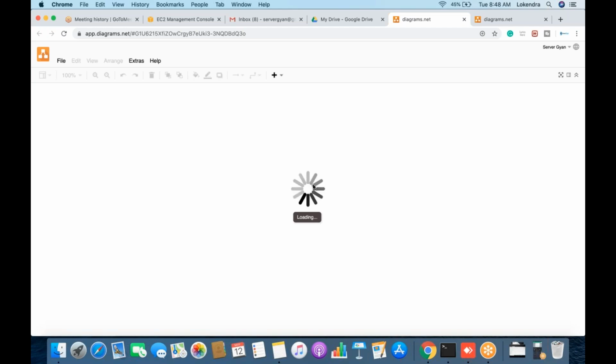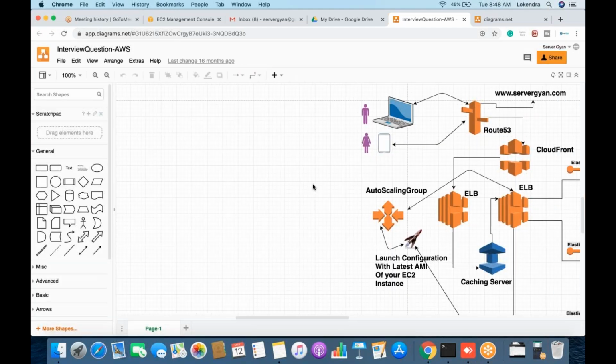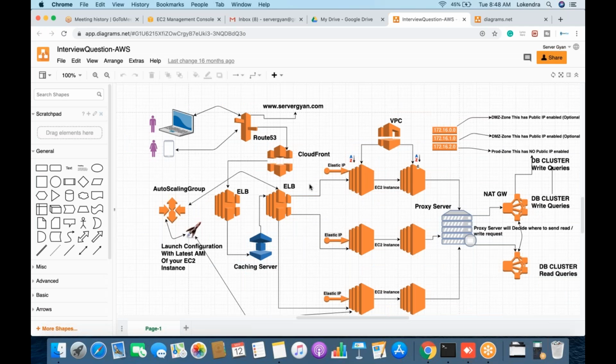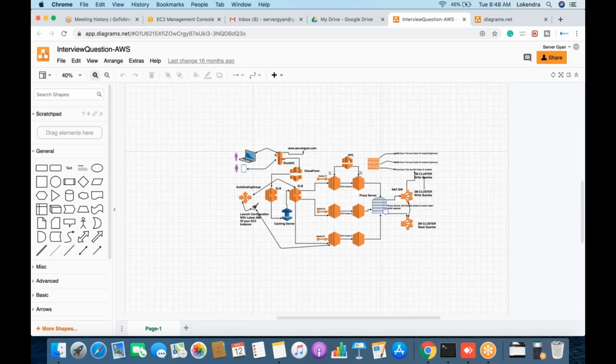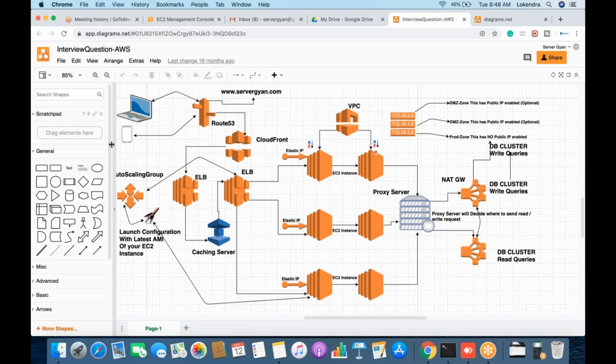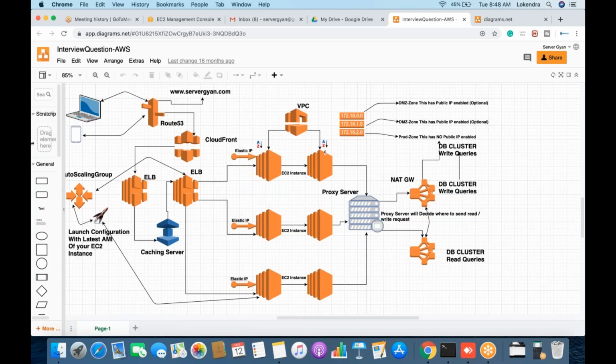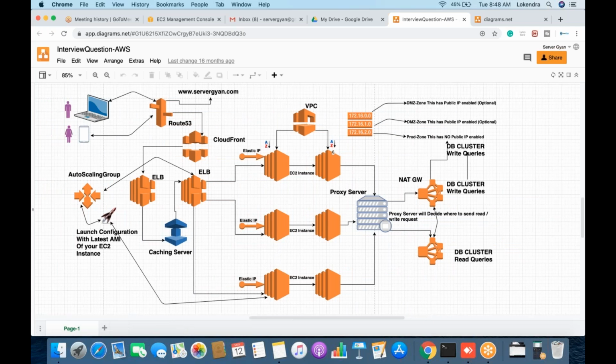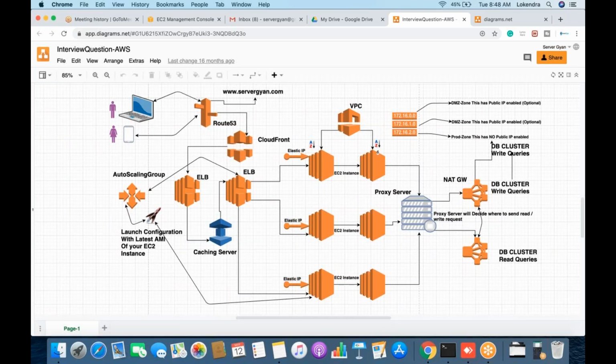Okay, yeah. You got security groups. A security group is linked to the instance. Okay, let me explain this to you.